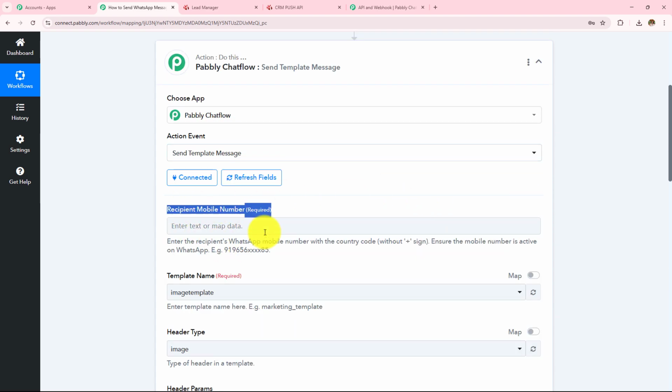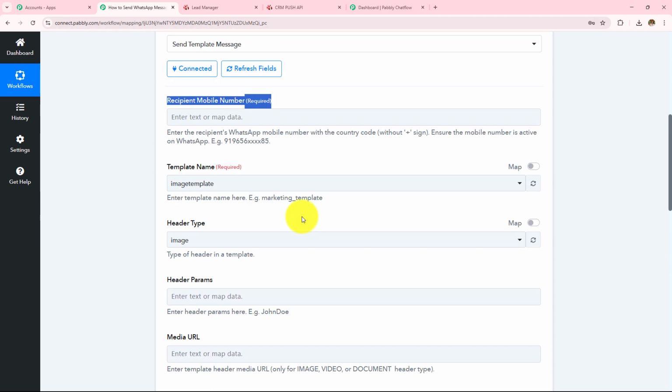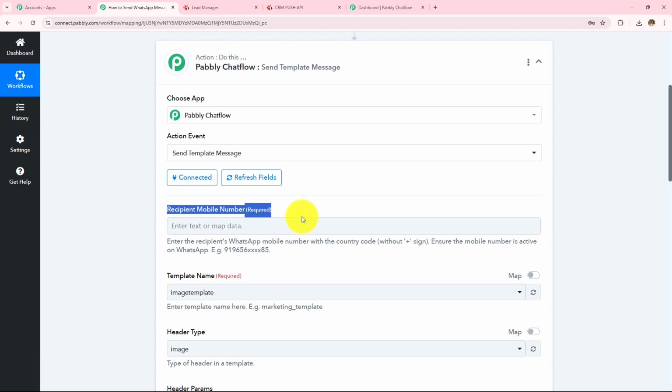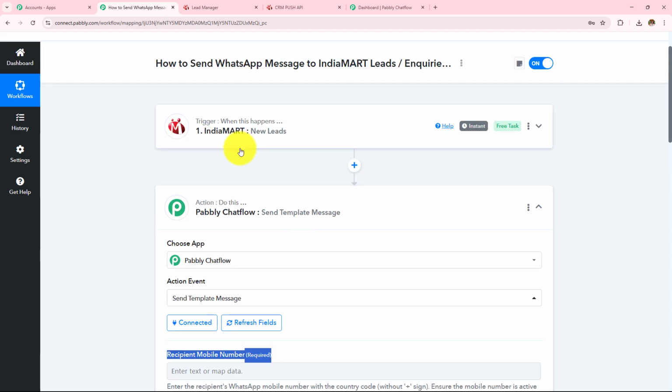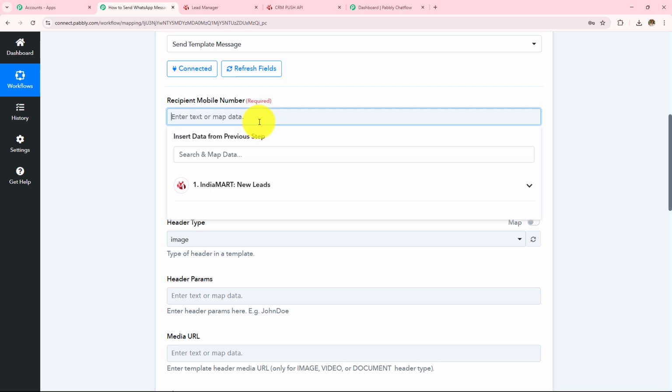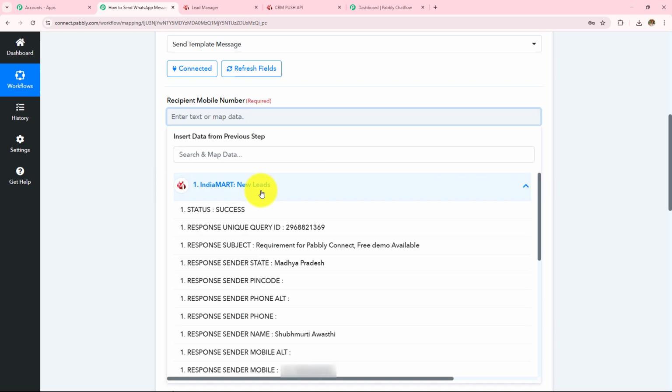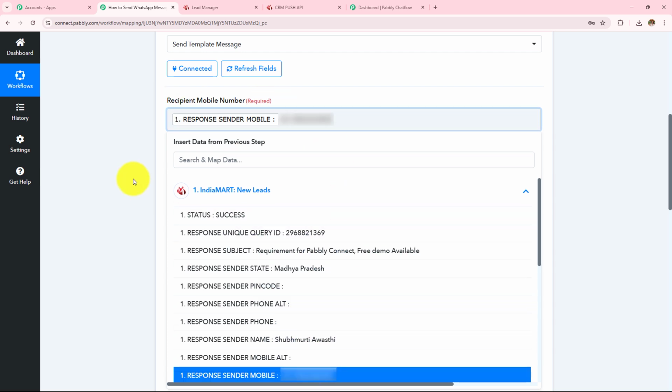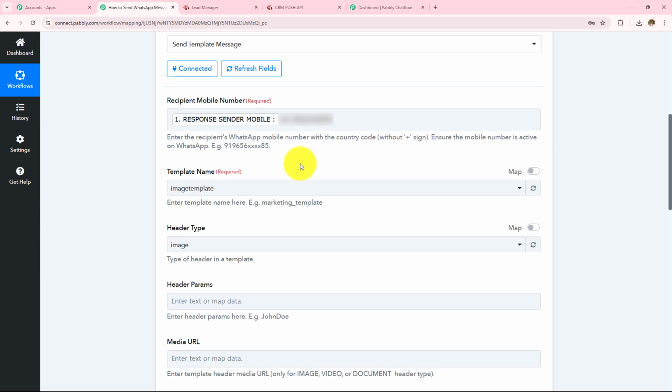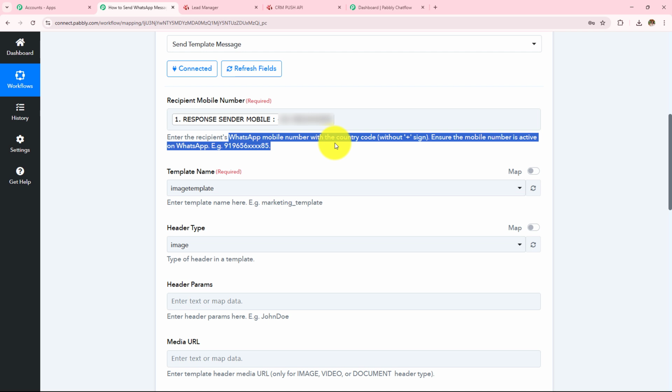Now I have to enter these details. The first one is the recipient mobile number. I'm not going to enter any of these details manually. Instead I'm going to use a method called mapping, which means I'm going to enter data from my previous response. When I click on this field, I can see IndiaMART, and when I click on this, I can see all the response which I have received from there. Here I need to enter the recipient mobile number, so I'm going to enter this one. But in this help desk, it is written that I have to enter the WhatsApp mobile number with country code but without the plus sign. And in my response, I can see that I have this plus sign.